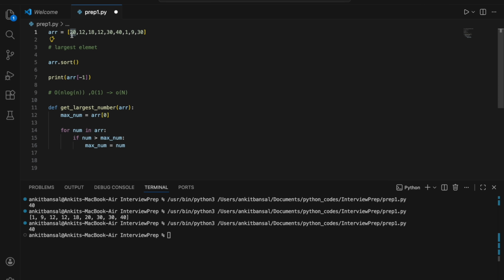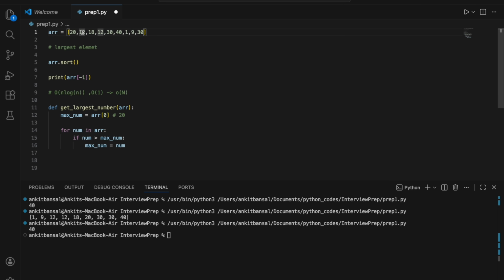The first element is 20, and in max_num currently 20 is there. I'll just write it. Now I will iterate over it. The first element is 20. Is 20 greater than 20? No. I can start with the first element also, but it is fine, because the first element we are anyway taking in max_num. So this will not go inside the if, and it will stay as it is. My max_num will be 20 after the first iteration.